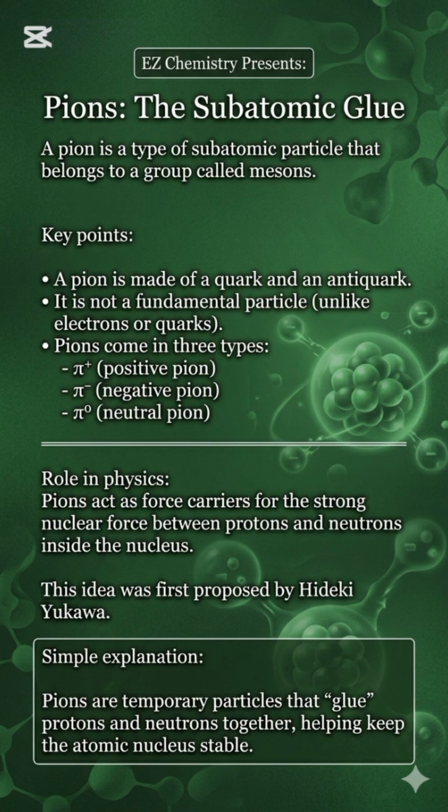Role in physics. Pions act as force carriers for the strong nuclear force between protons and neutrons inside the nucleus. This idea was first proposed by Hideki Yukawa. Simple explanation. Pions are temporary particles that glue protons and neutrons together, helping keep the atomic nucleus stable.